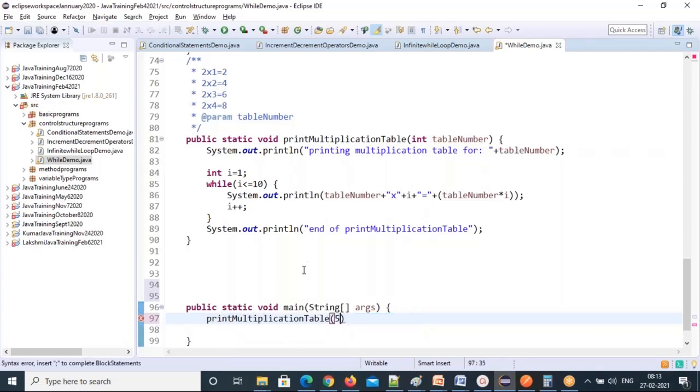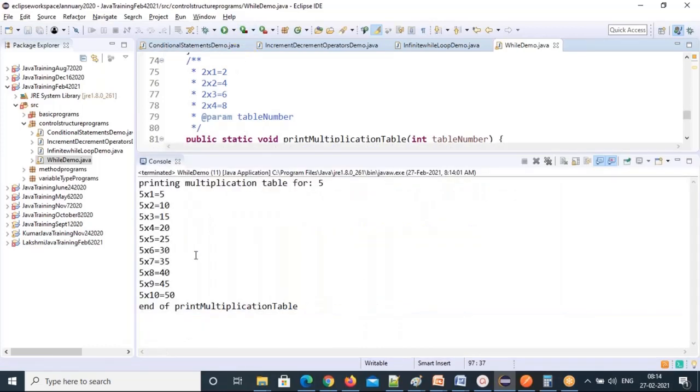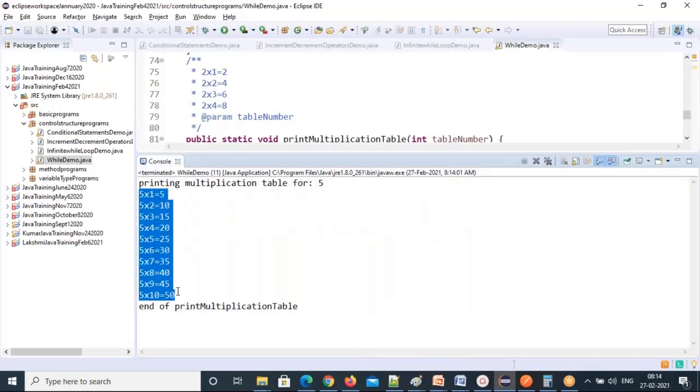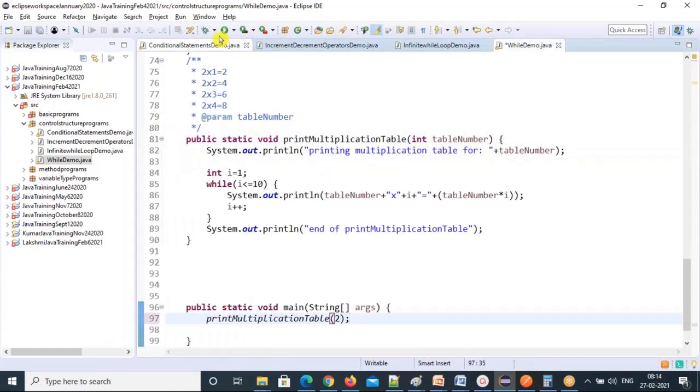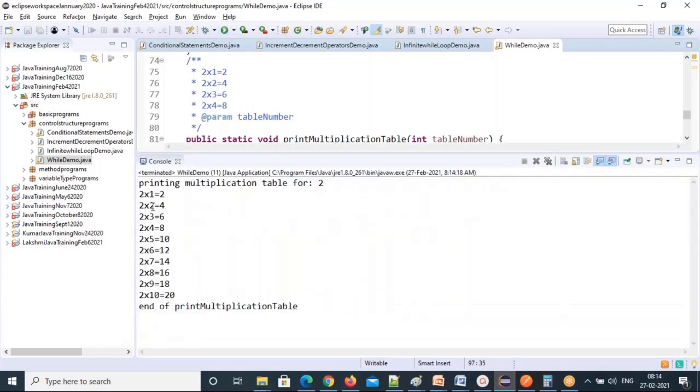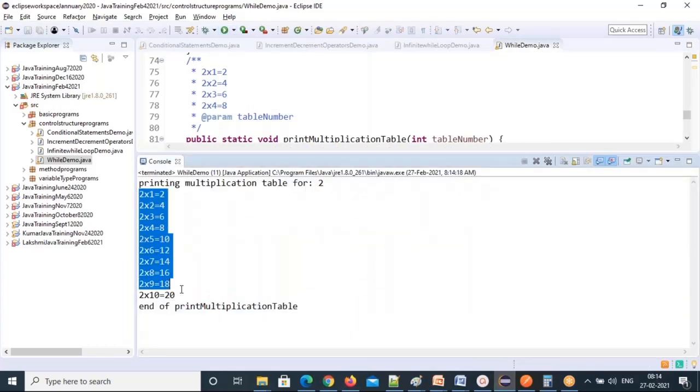I'll give 5 table. Why 2 only? You can give any number you can give, right? Table number. See, 5 table is printed. Is it correct? You want a 2 table, you just give 2. Parameter, right? Parameterized methods, I think. So you should be very strong. So whatever the table number you give, that table it will print.